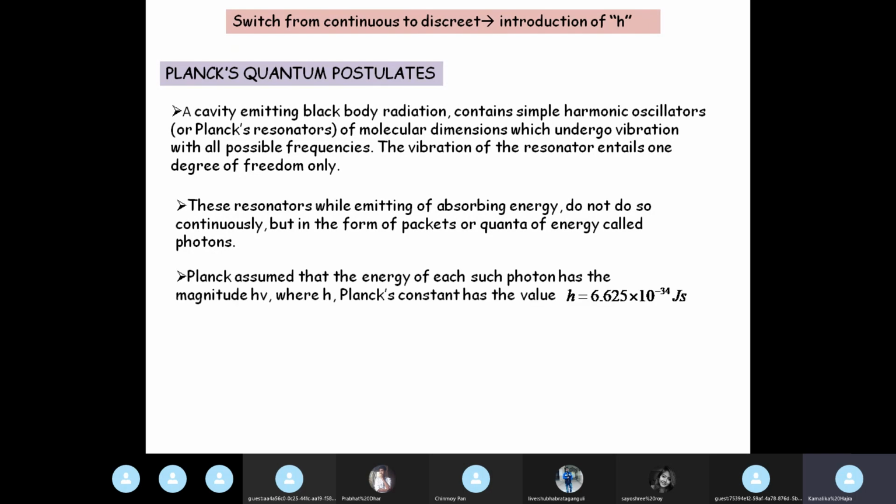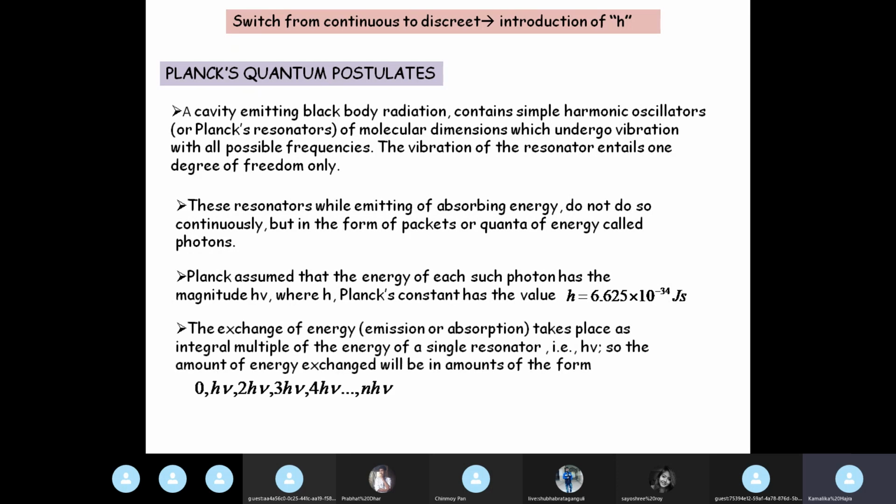Planck assumed that the energy of each such photon has a magnitude h nu, where h, Planck's constant, has the value 6.62 times 10 to the power minus 34 joule seconds. This was again an assumption, and as I told you elaborately, this is how the value of h was finally decided. The value of h that was predicted by Planck according to the best fit of the black body radiation experimental curve comes to be very close to this value of h that is now universally accepted.